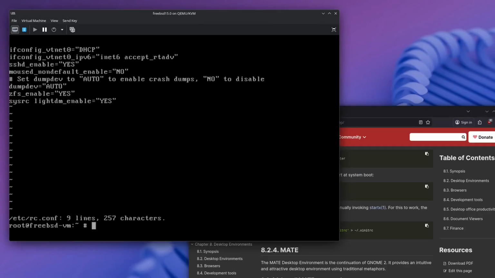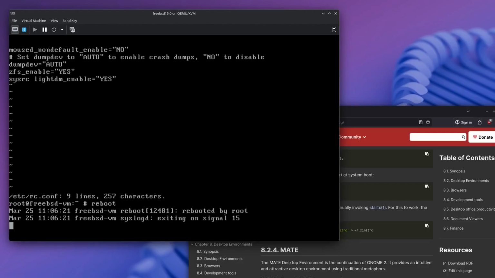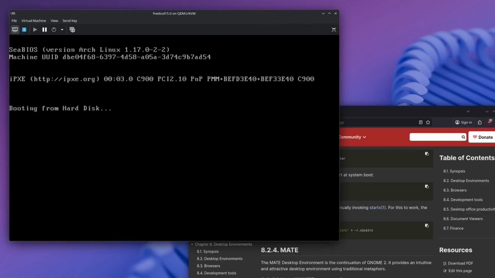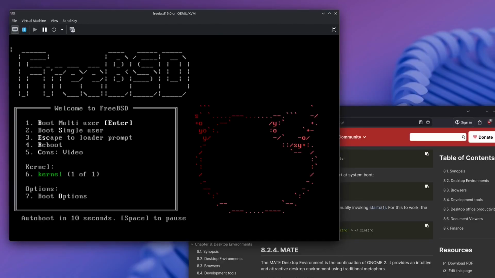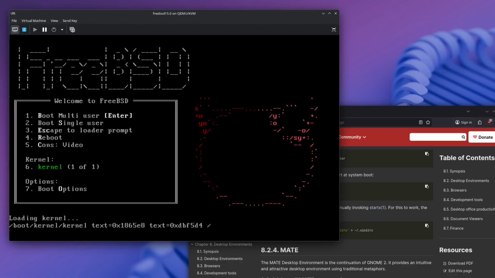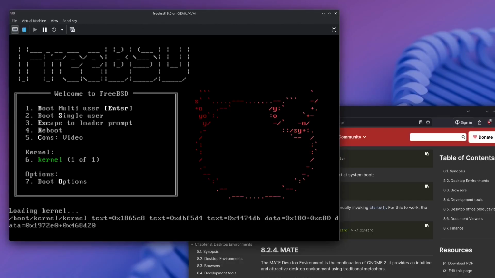Okay, so I guess now if we just reboot, it should start, right? Okay, let's see. Okay, we are booting again, and boot multi-user.